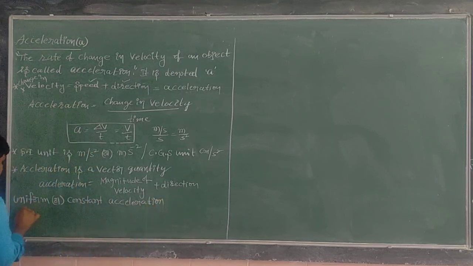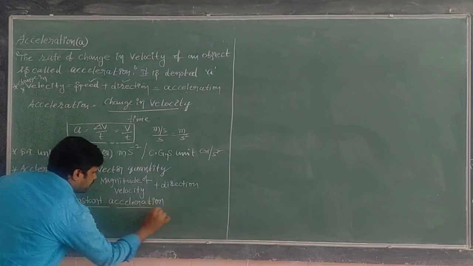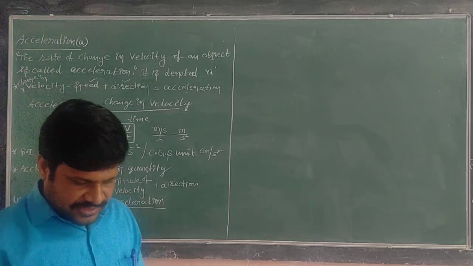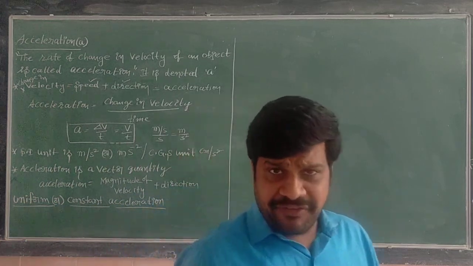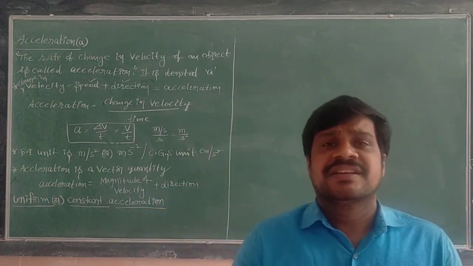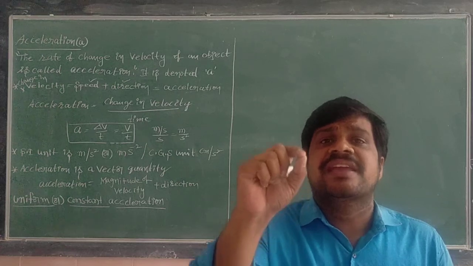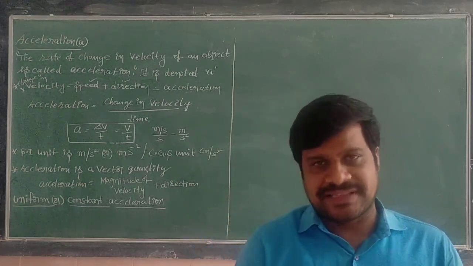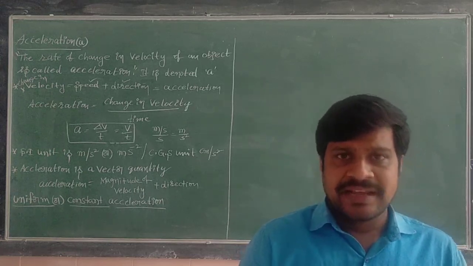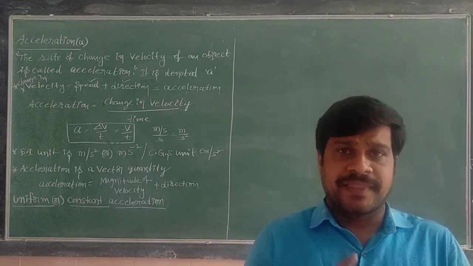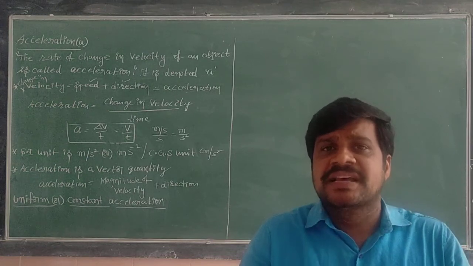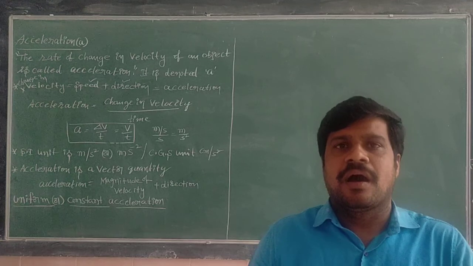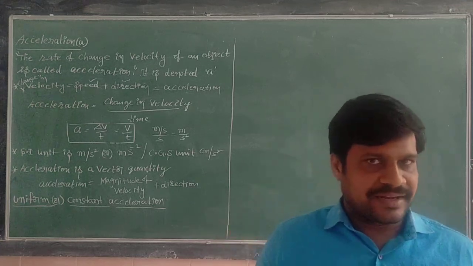When an object is said to have uniform or constant acceleration, it means the object changes its velocity in equal amounts in equal intervals of time. Then the object is said to be moving with uniform or constant acceleration.